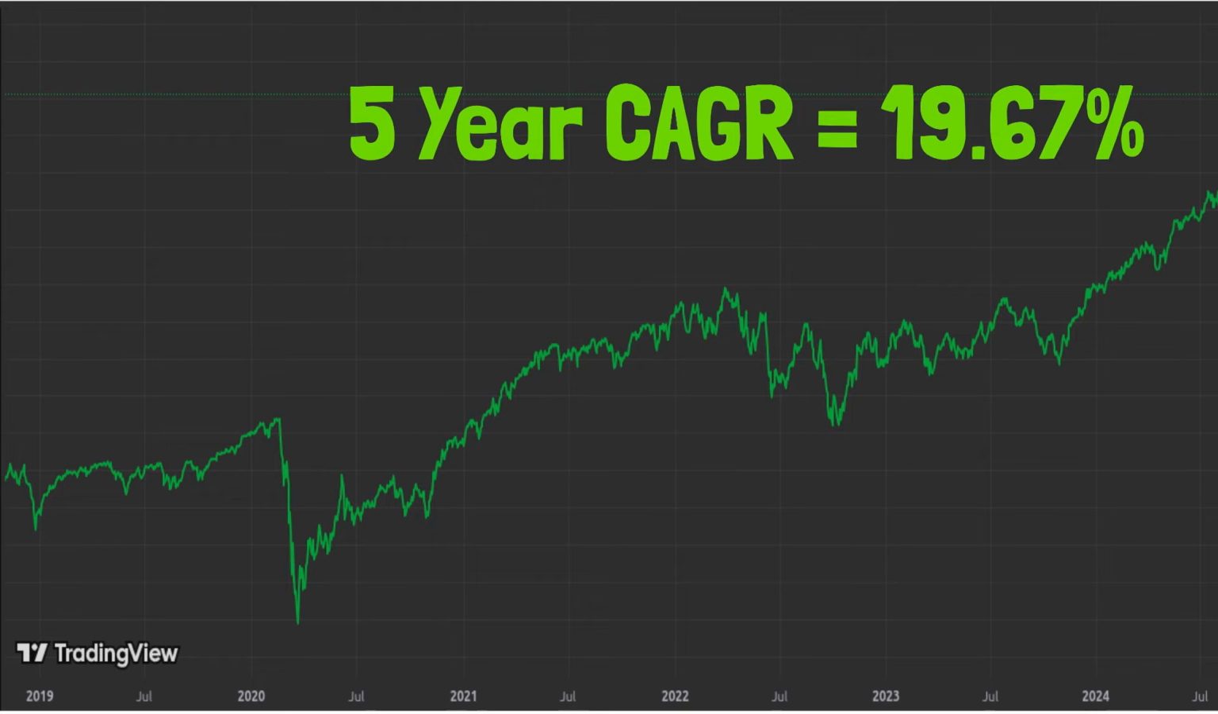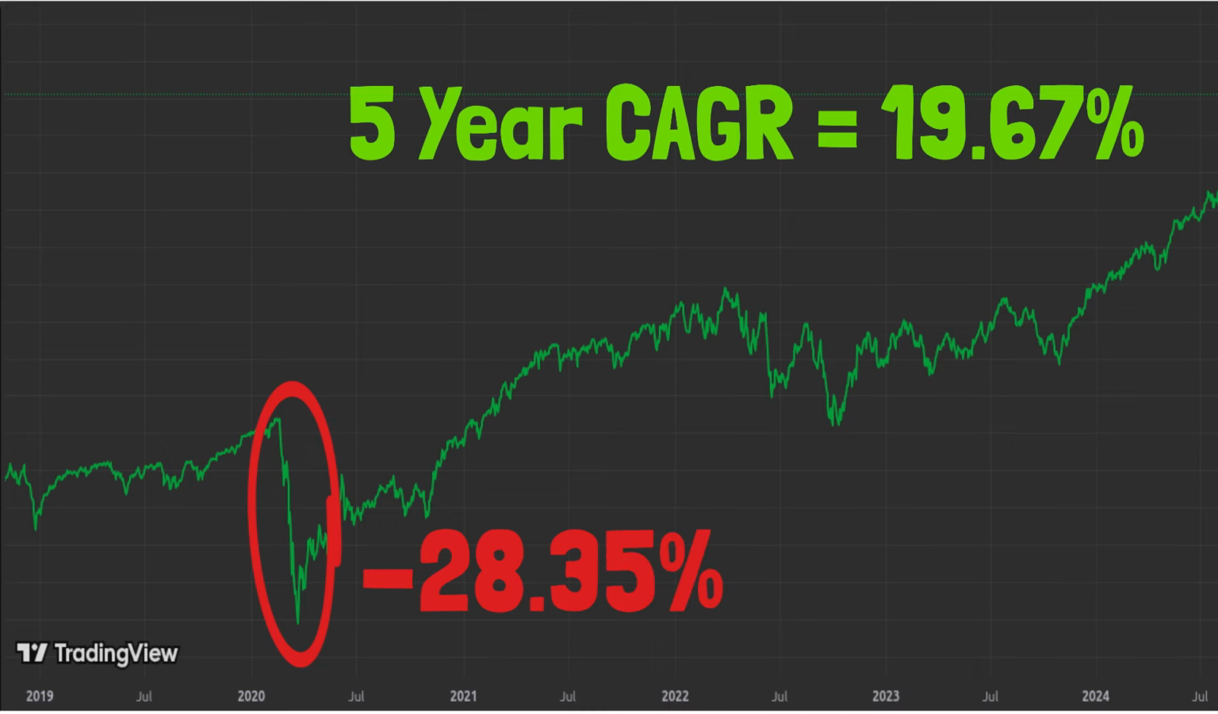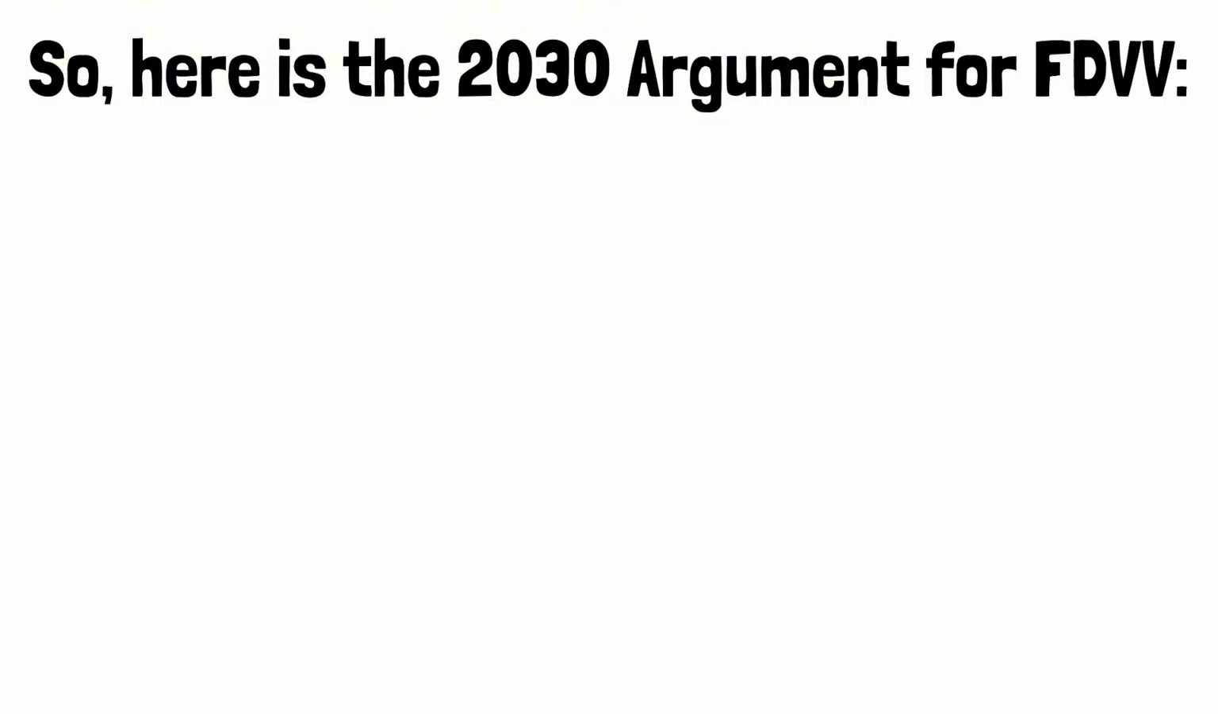But it's a brutal ride. In the 2020 crash, it had the worst drawdown of the group, falling a painful minus 28.35%. So here's the 2030 argument for FDVV.